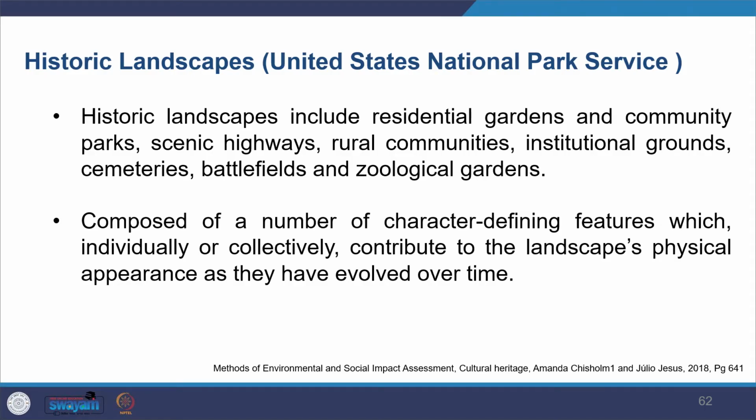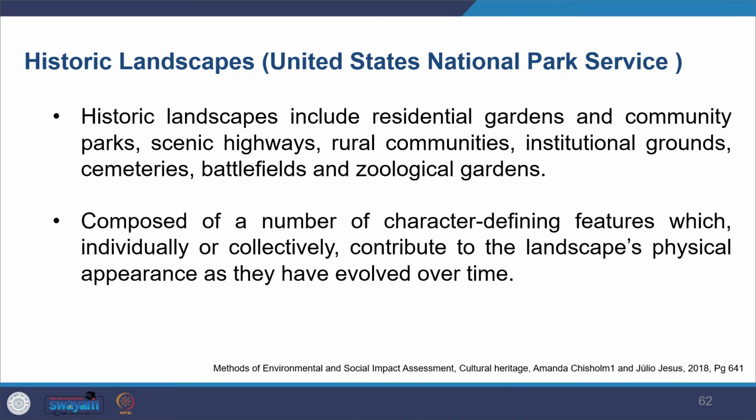And if we look at historic landscape as defined by the United States National Park Service, what it means is it would include residential gardens and community parks. It would include scenic highways and so on. And it is composed of a number of characters with varied features.